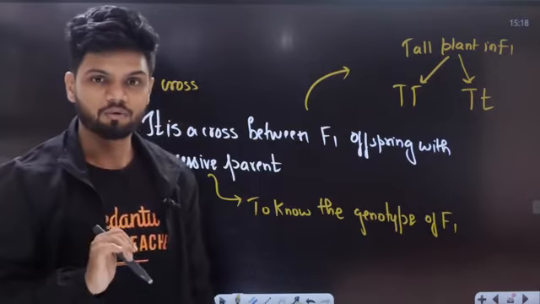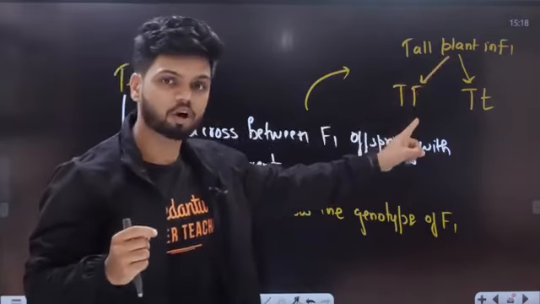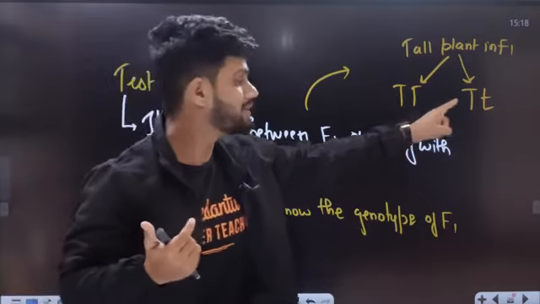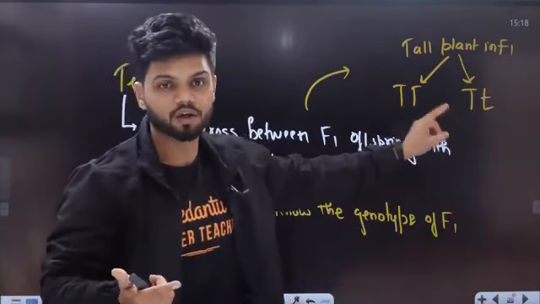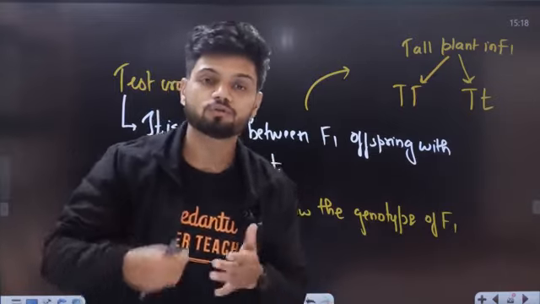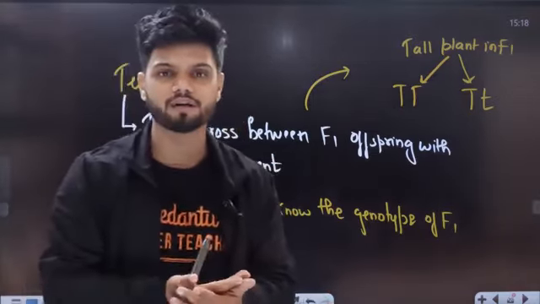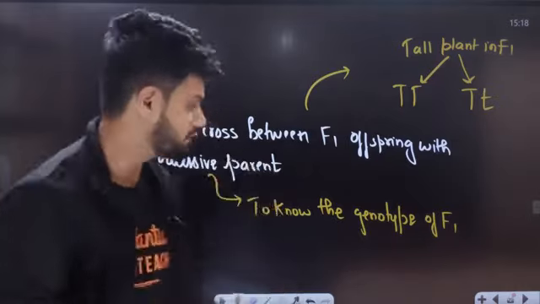So all of you are understanding now. The genotype of a tall plant can be homozygous dominant, or it can be heterozygous dominant. Both the possibilities are true, but we do not know which one it is. To find the unknown genotype of F1, we do the test cross.